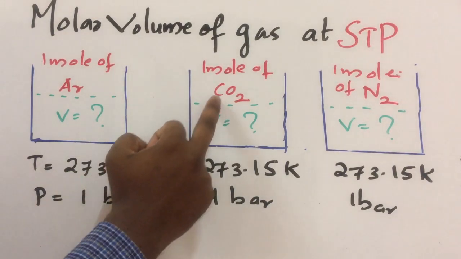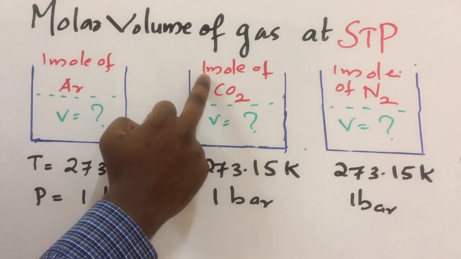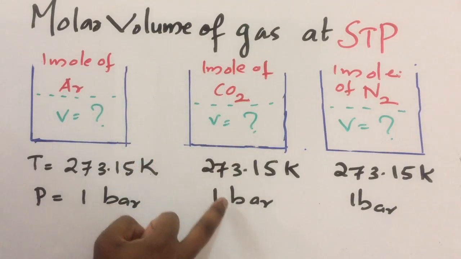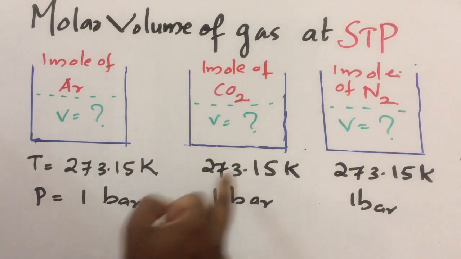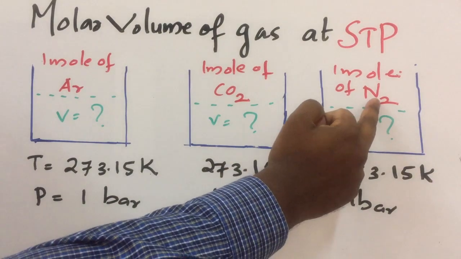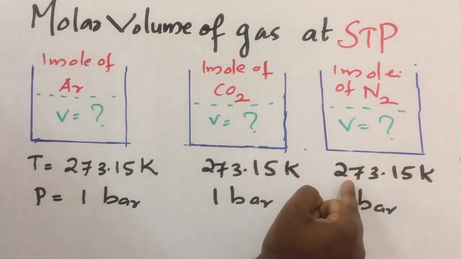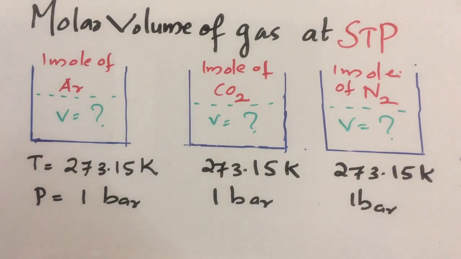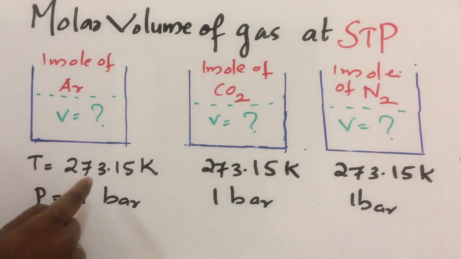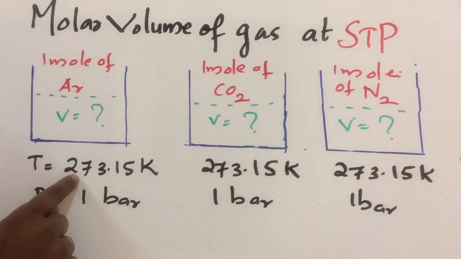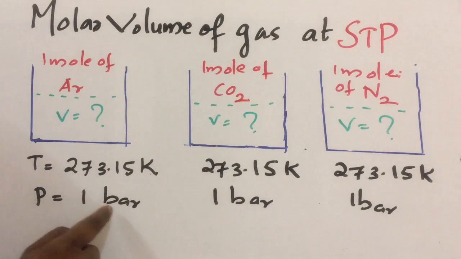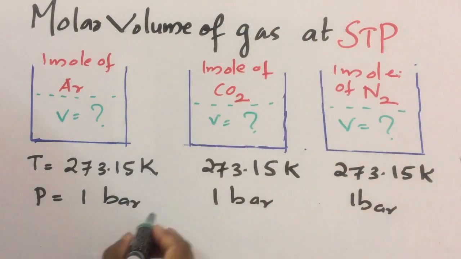Second vessel filled with carbon dioxide, amount is the same, 1 mole. Okay, volume unknown, temperature and pressure also the same. Third vessel, nitrogen gas, 1 mole, temperature is 273.15 Kelvin, 1 bar pressure. And this condition, temperature 273.15 Kelvin, pressure 1 bar, this condition is called STP.